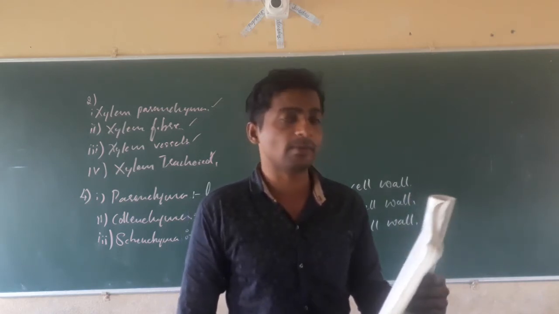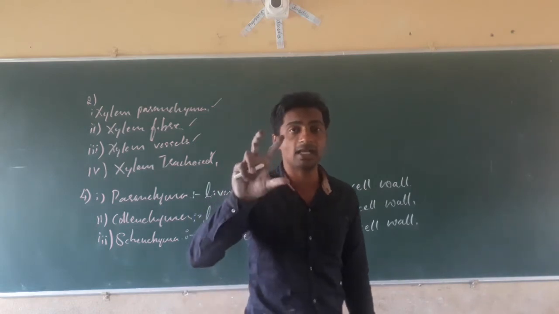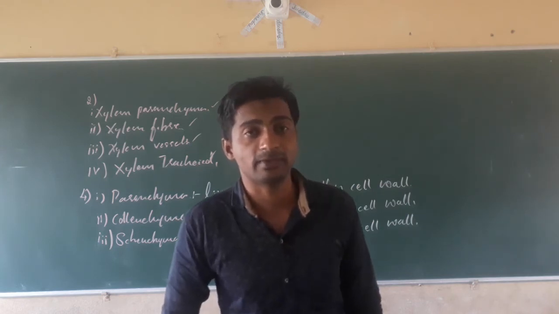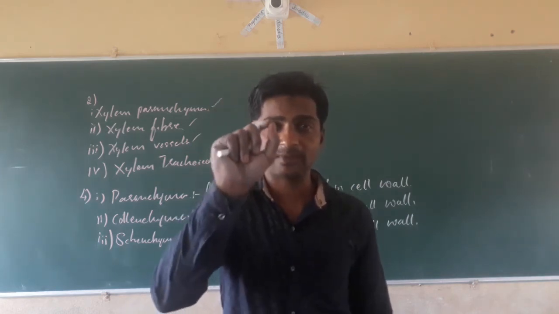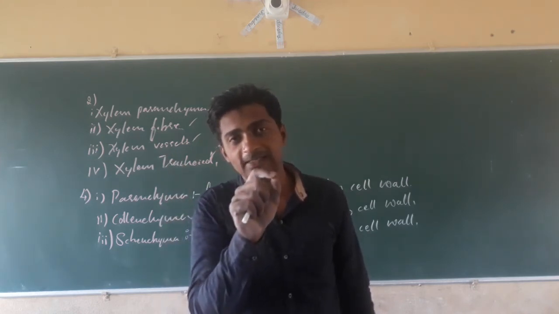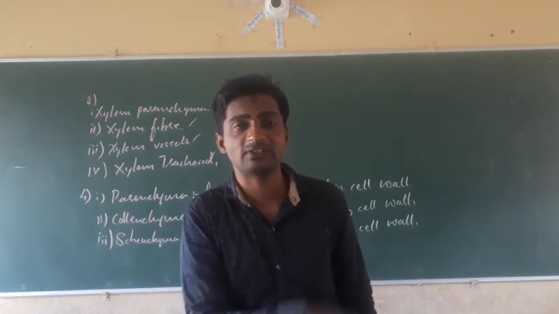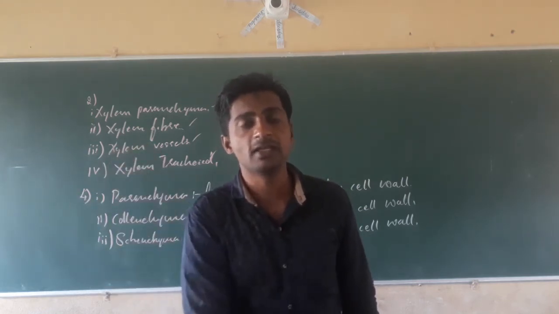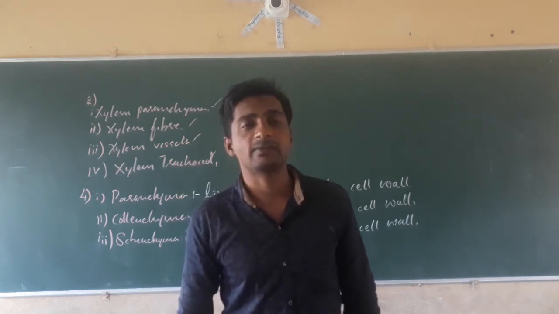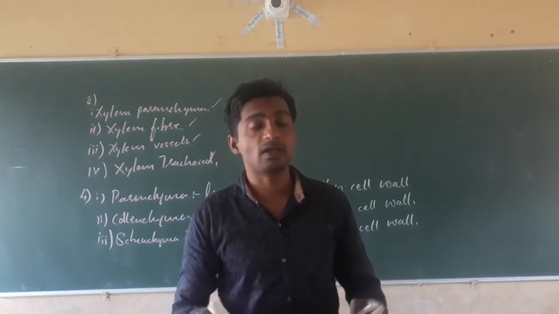Draw a labelled diagram of a neuron. Yesterday we drew the diagram, which has the head part called the cyton, the tail part called the axon, and on the head part there are a number of finger-like projections. Those finger-like projections are called dendrites. These neurons help in the transmission of messages from the sense organs to the brain, and from the brain back to the sense organs. The diagram is present on page number 78.